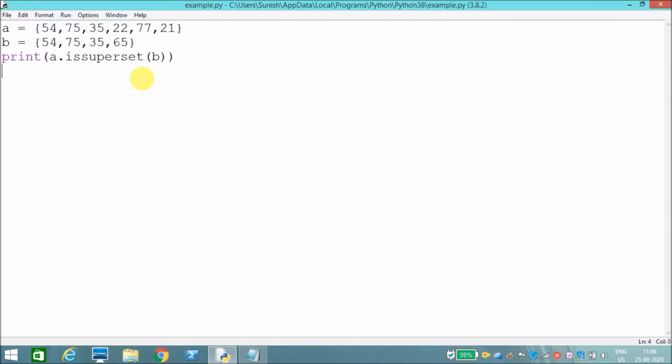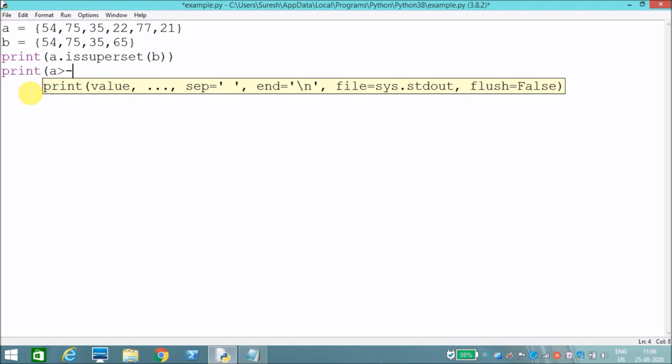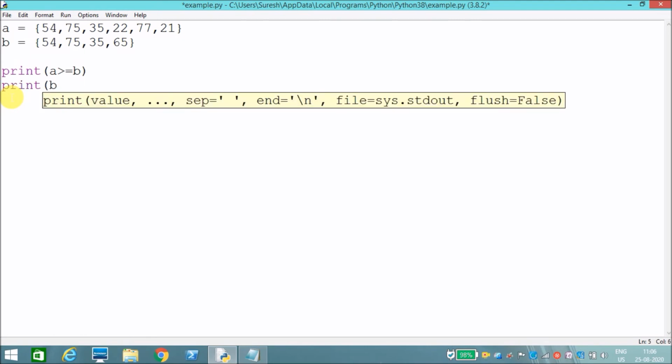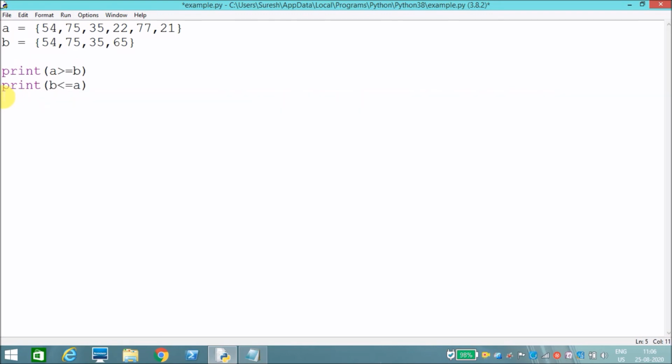Okay, we can also find this using print A greater than or equals to B. Okay, means A is the superset of B. Okay, and for finding subset, print B less than or equals to A, means B is a subset of A. Okay, for superset, A greater than or equals to B. For subset, B less than or equals to A. Okay, now I'll execute this.